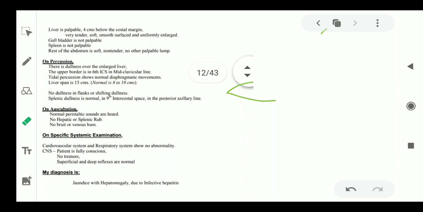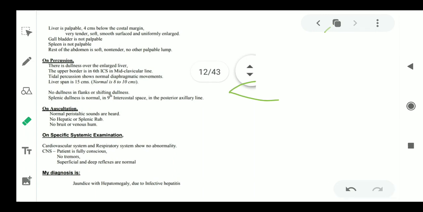Now, these are all you need to mention. You don't need to do it here, but you need to mention that cardiovascular system and respiratory system shows no abnormality. CNS patient is fully conscious, no tremor, superficial and deep reflexes are normal.